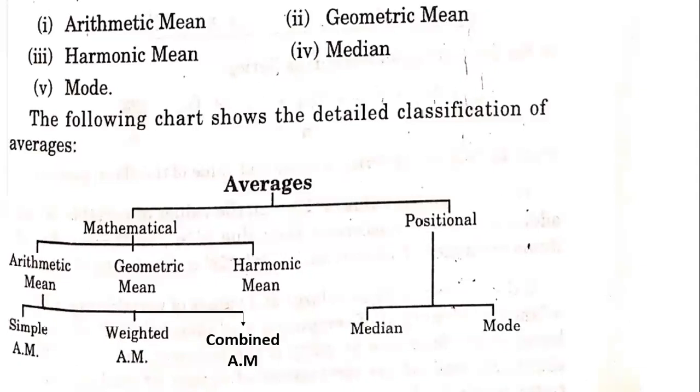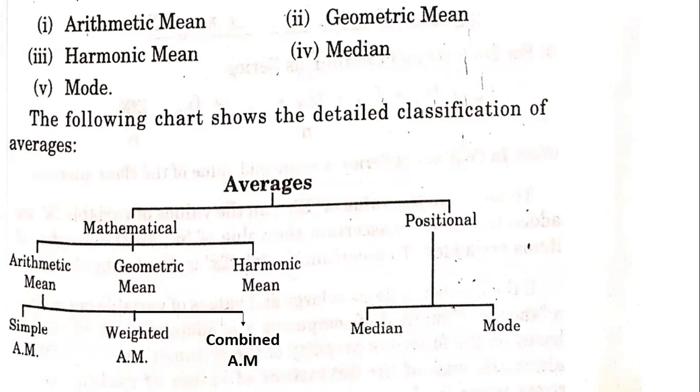One is arithmetic mean, geometric mean, and harmonic mean. And further, the arithmetic mean is classified as simple mean, weighted arithmetic mean, and combined arithmetic mean. So the mean we are dealing with now can be of three categories: simple, weighted, and combined arithmetic mean. Whereas the positional averages can be either median or mode.